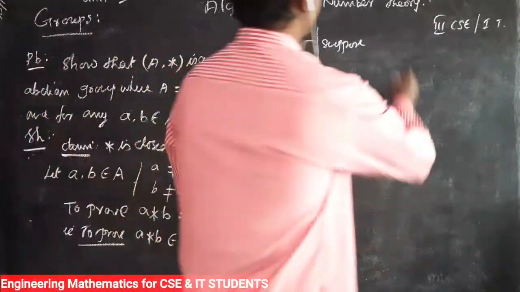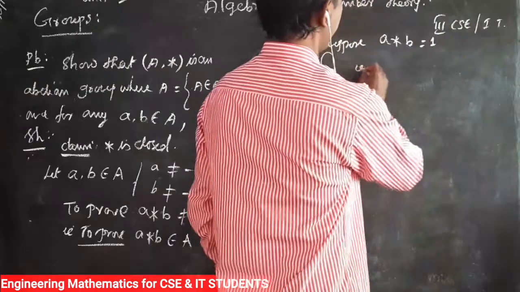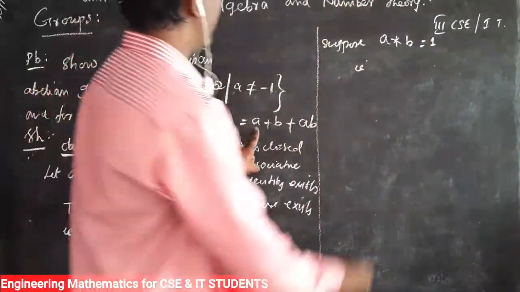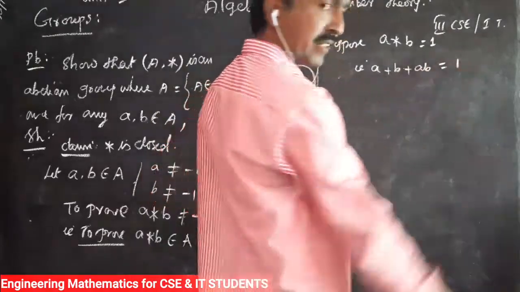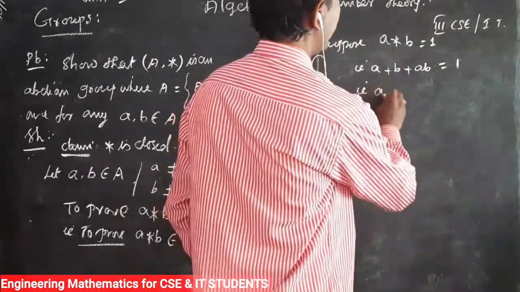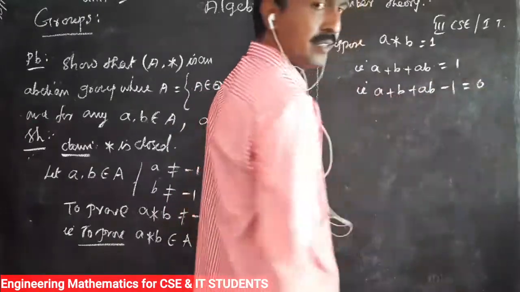Suppose a * b equal to -1. So we define a * b. So a * b is equal to a + b + ab equal to -1. So that is a + b + ab + 1 equal to 0.